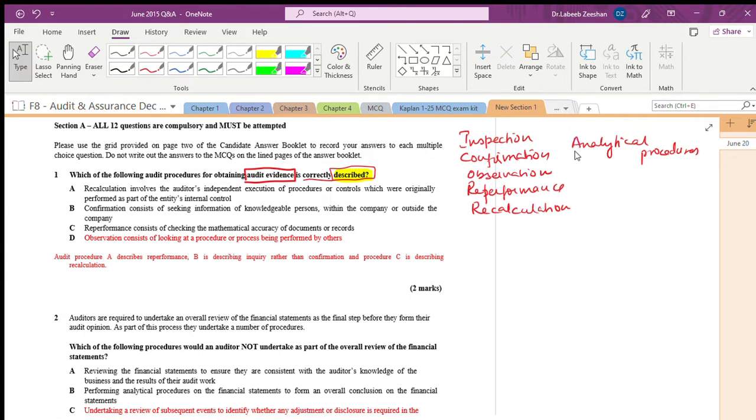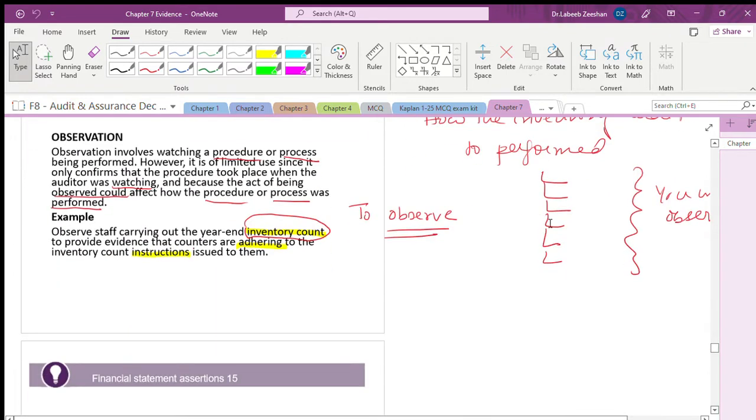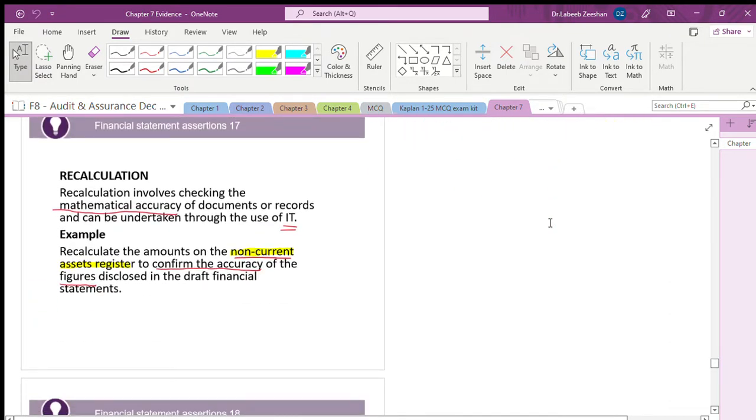What is the definition? This is inspection, observation, inquiry, confirmation, recalculation. Recalculation involves checking the mathematical accuracy of documents or records, undertaken through the use of IT.